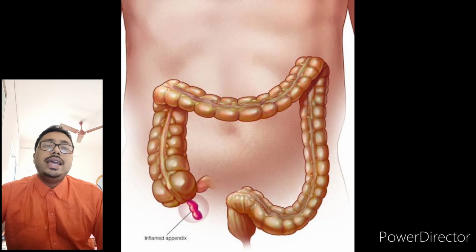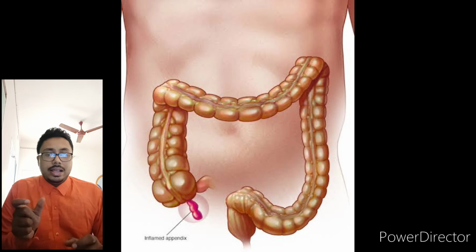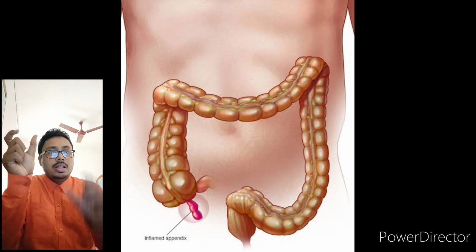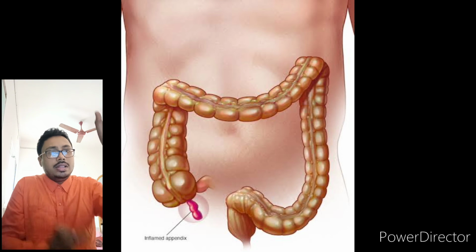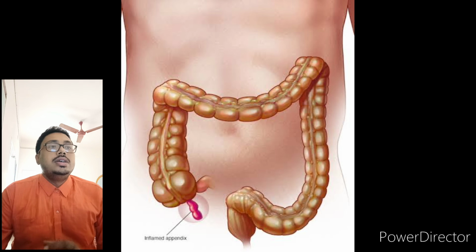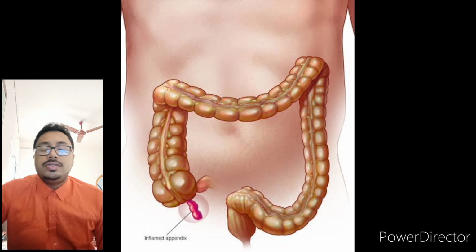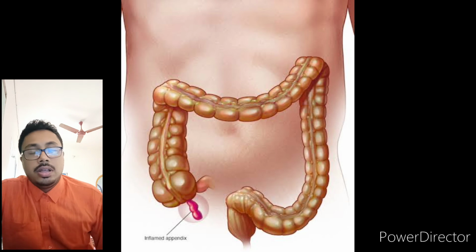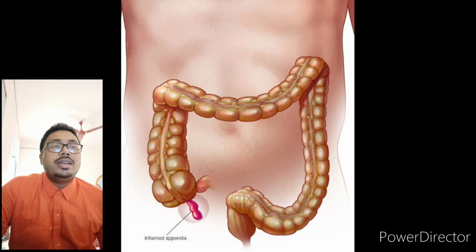Now, the second part is called the colon. The colon consists of an ascending portion, then a transverse portion, then a descending portion, and after that the rectum and anus. Then after that the rectum is there.